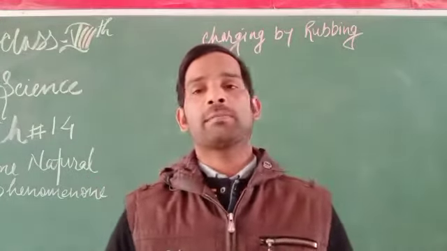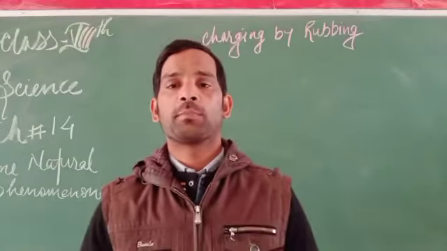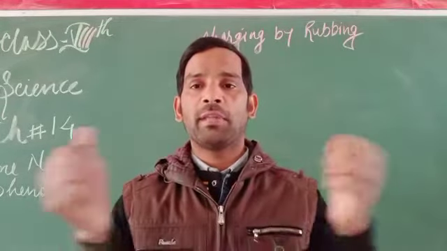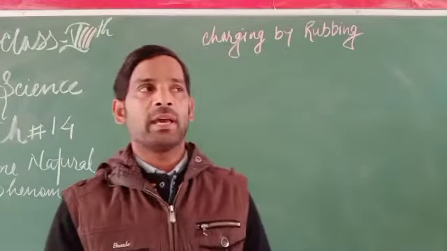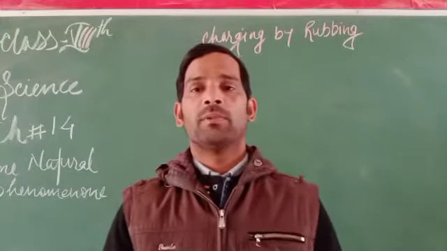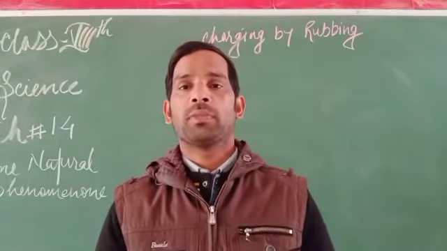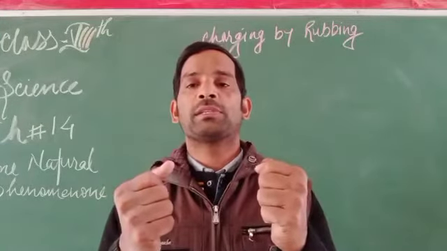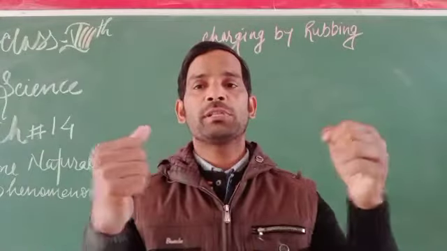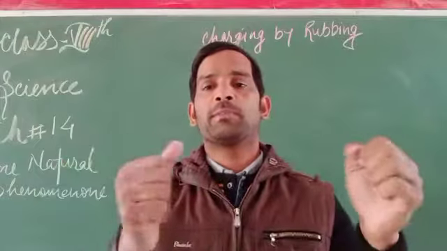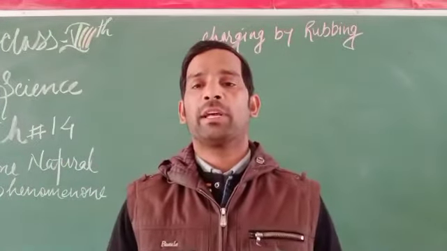Suppose a charged glass rod is brought closer to another charged glass rod, they repel each other. When a balloon is rubbed with a pen or any other thing, the rubbed balloon produces charge. When another charged balloon comes in contact with it, they repel, getting away from one another.